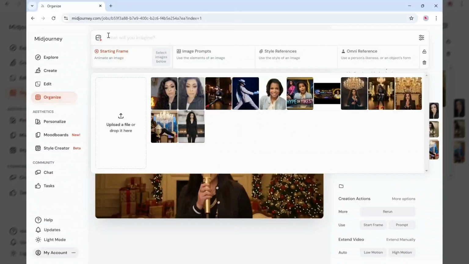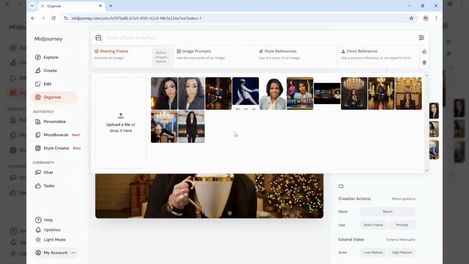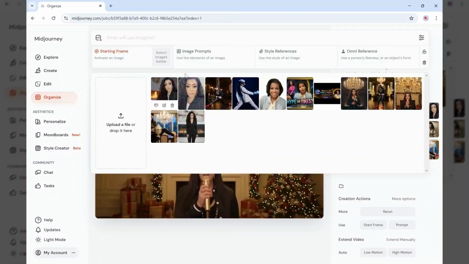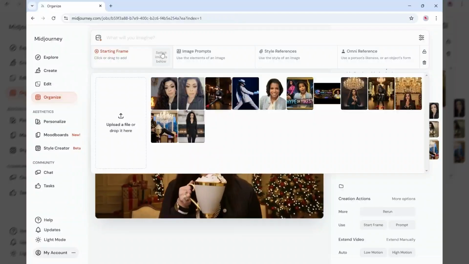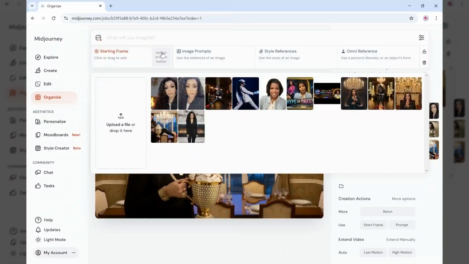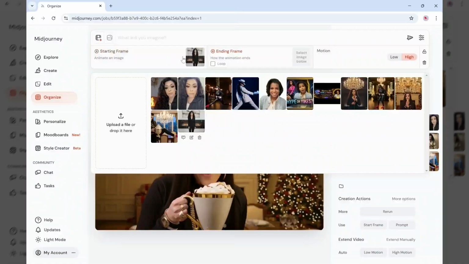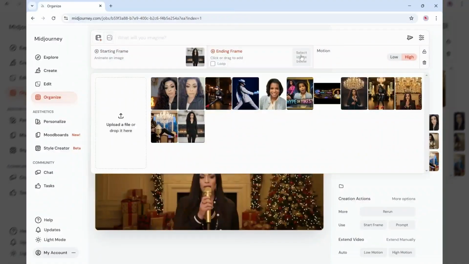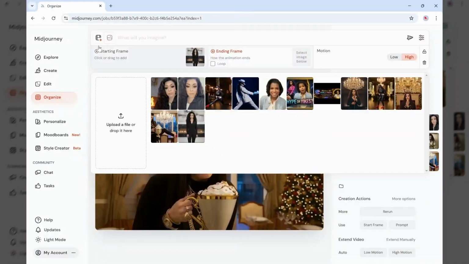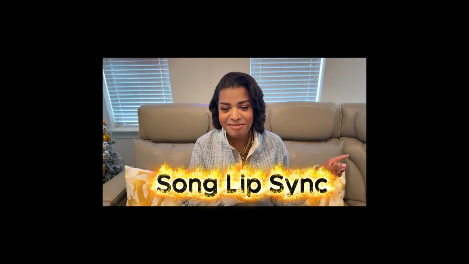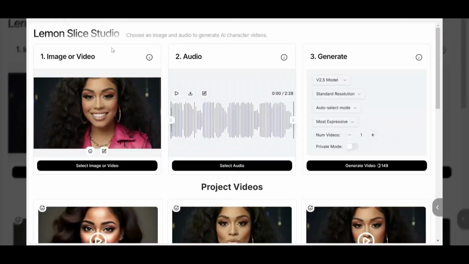Here, again, you have your canvas of reference photos that you can select from, and you can put in here your start frame. And once you put in an image in your start frame, it's going to give you the ability to put in your end frame. Okay? Exciting times.